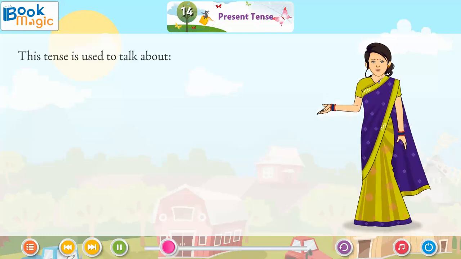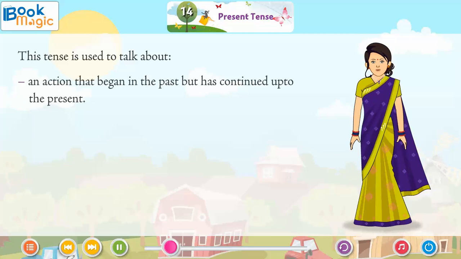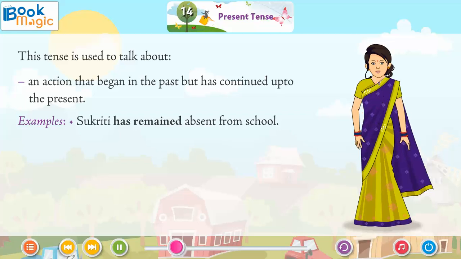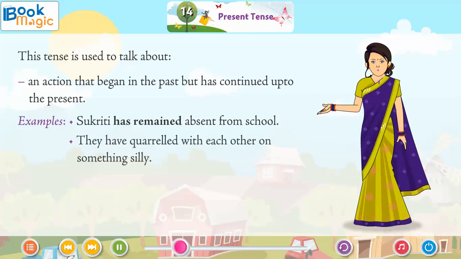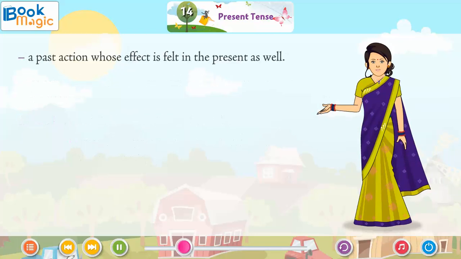This tense is used to talk about an action that began in the past but has continued up to the present. Examples: Sukriti has remained absent from school. They have quarrelled with each other on something silly. A past action whose effect is felt in the present as well.